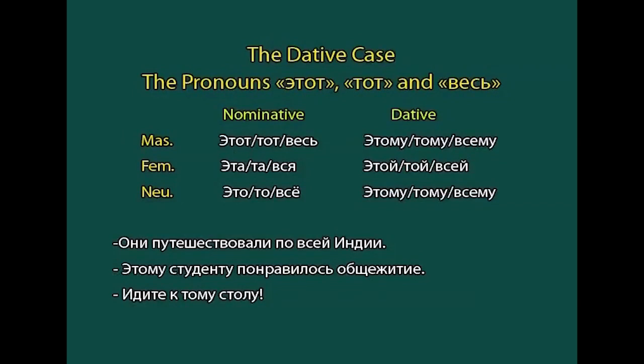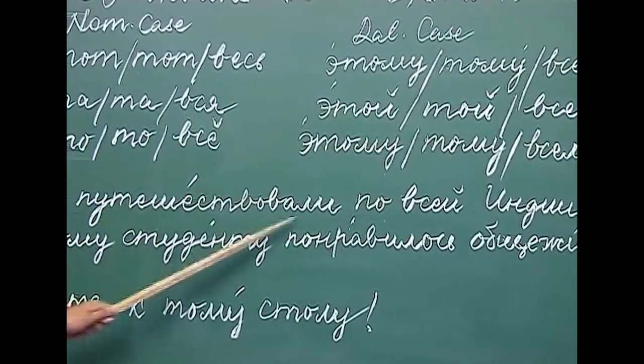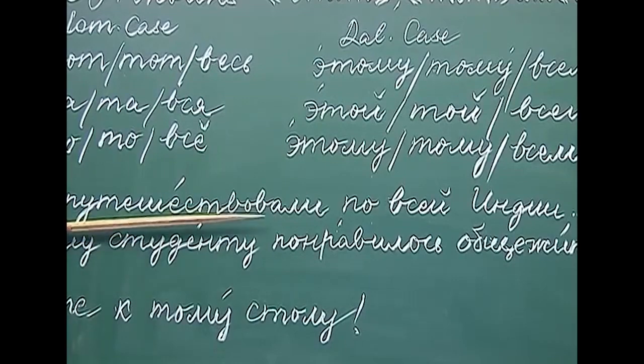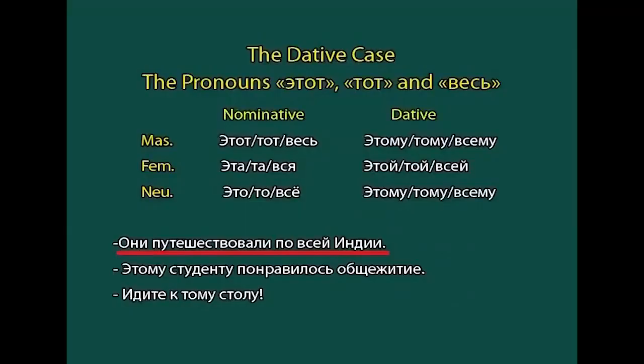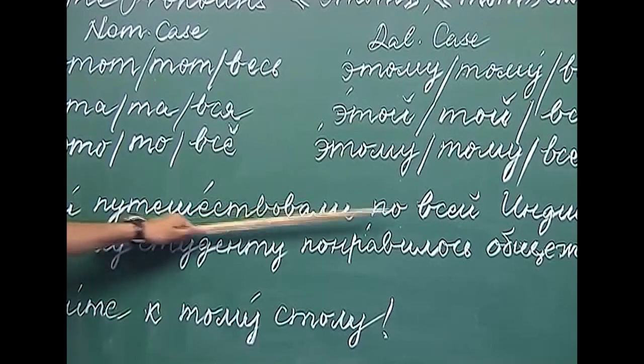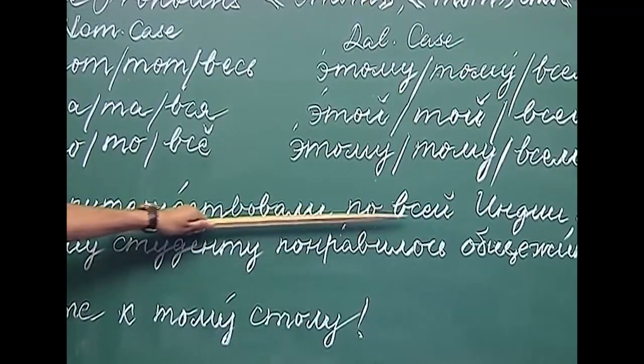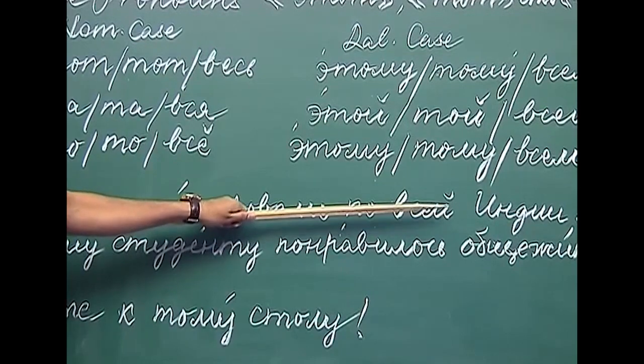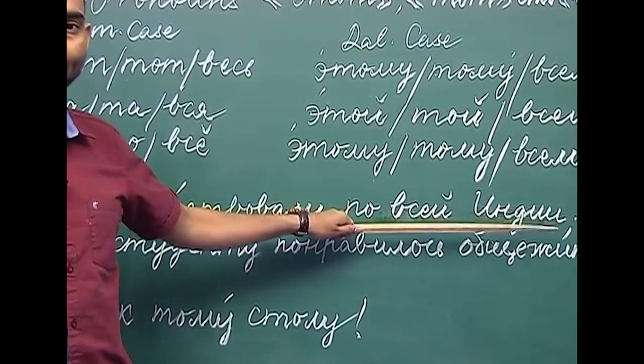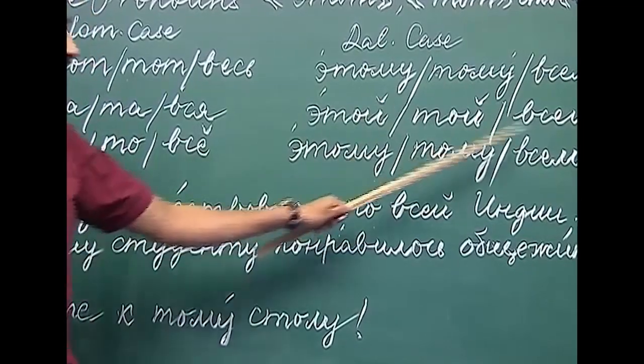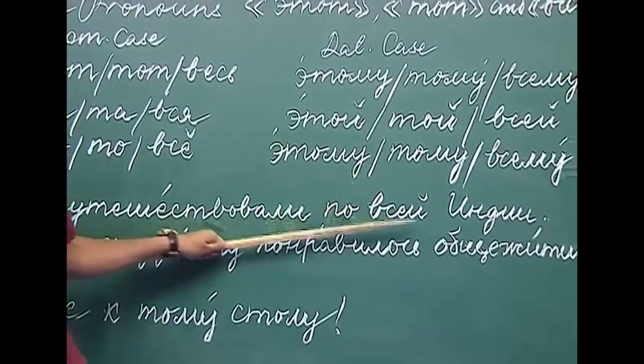So, now let us look at some of the examples. Они путешествовали по всей Индии. Путешествовать is a verb which means to travel. Они путешествовали, they travelled all around India or across India. So, here after по we have used the determinative pronoun весь, and India as a feminine gender noun, that is why it has become всей Индии.